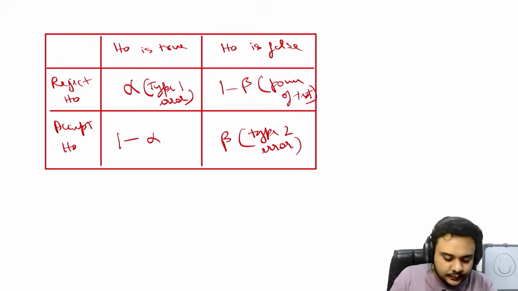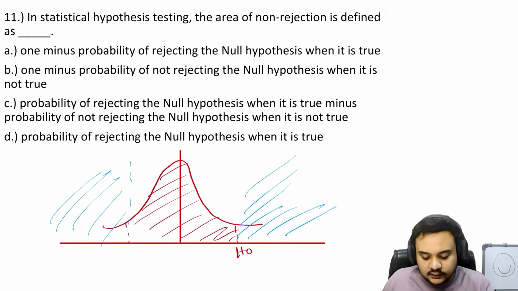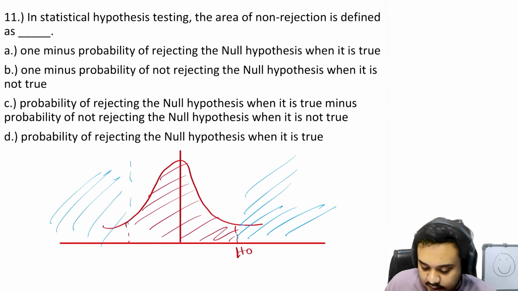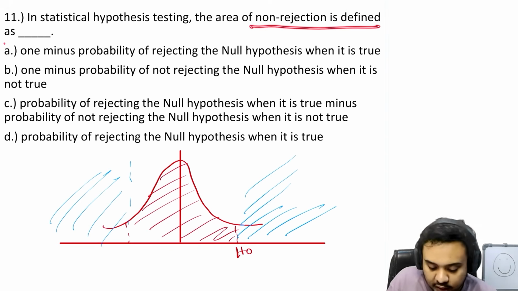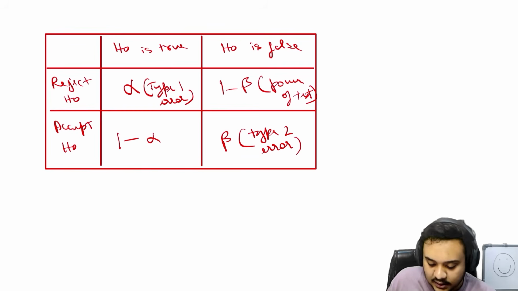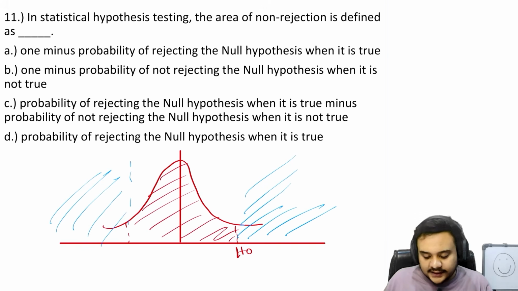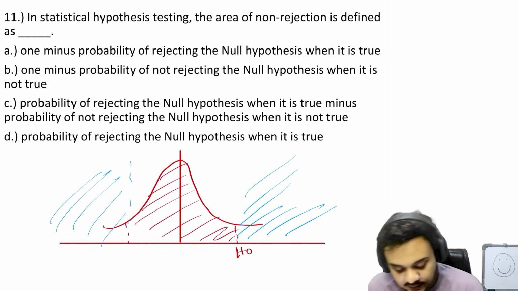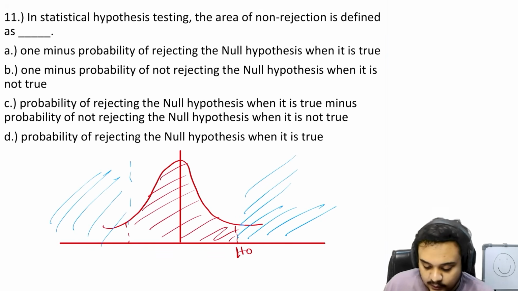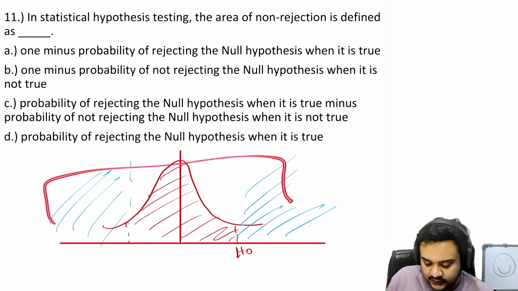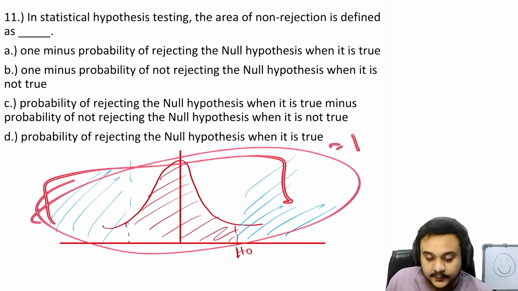Okay. So now let us come back to our question, and we are looking for the area of non-rejection. One thing that I want to say is that this question can also be answered directly logically. I was just trying to teach you. So now let us take a look at the options. The first option says 1 minus probability of rejecting the null hypothesis when it is true. So we know that the total value of the whole thing is going to be 1, right?